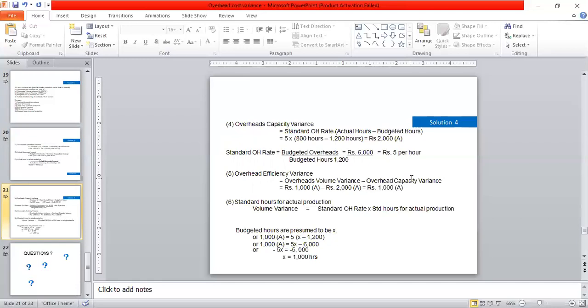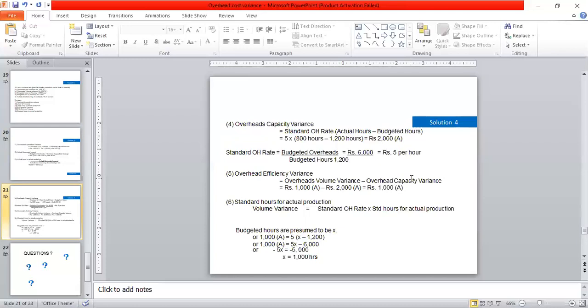Standard hours for actual production: volume variance is equal to standard overhead rate into standard hours for actual production minus budgeted hours. Budgeted hours are presumed to be 1200, and standard hours for actual production are presumed to be x.